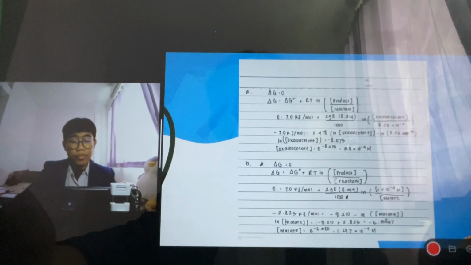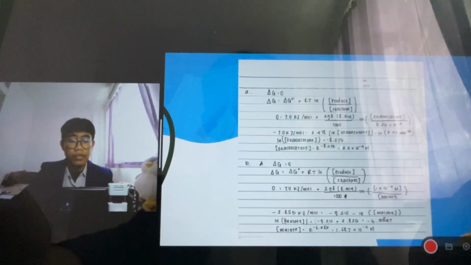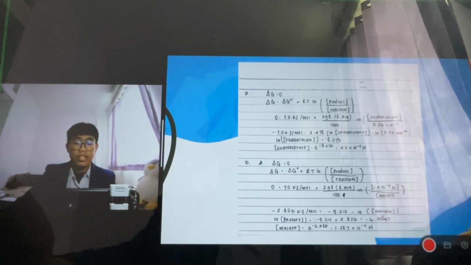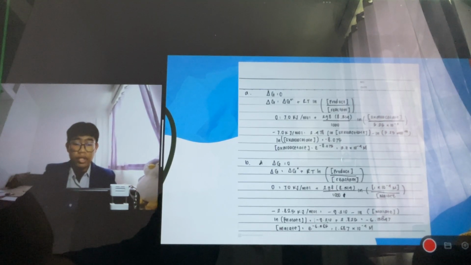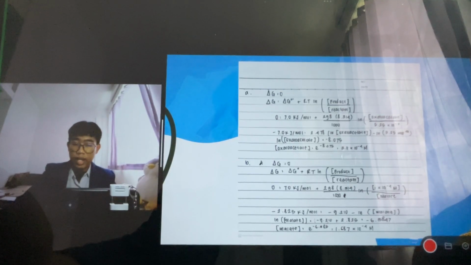And for part B, since there is the malfunction, the concentration of the malate itself is about 1.687 times 10 to the minus 4 molar, or 0.168 millimolar.